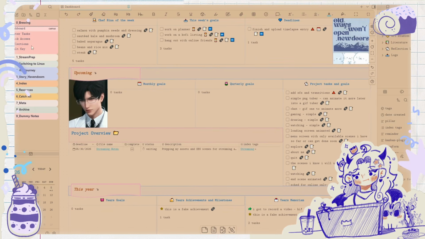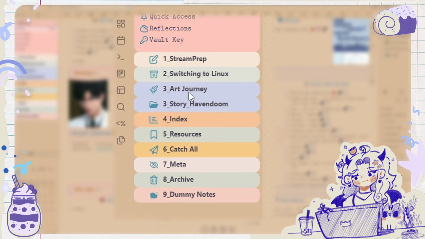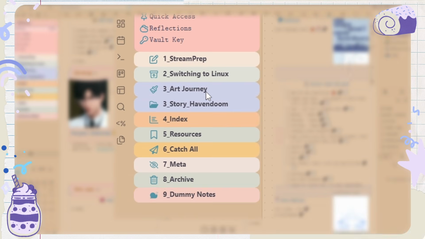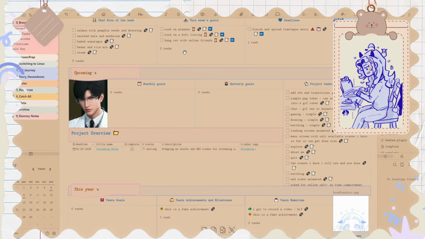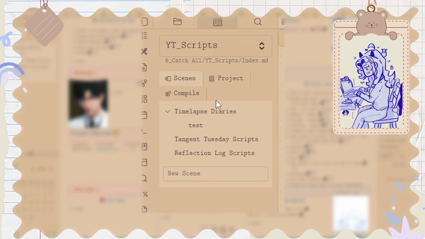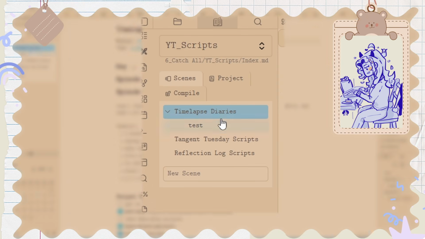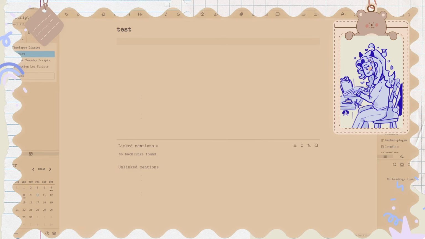Otherwise, I have my streaming notes here. I'm gonna also put my Linux thing in there, my art journey semester in there too, and my YouTube videos. So I found out with long form, you can actually create a note within a note. This note could act like a folder, but it's not a folder. If this is a note, but then this is also a note, and I was just testing that. That blew my freaking mind.